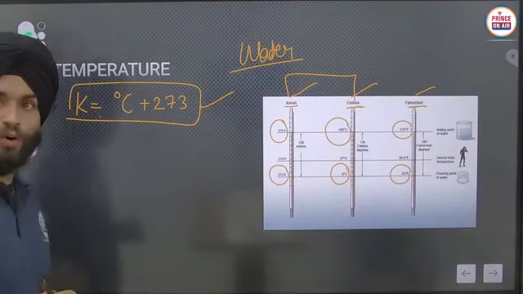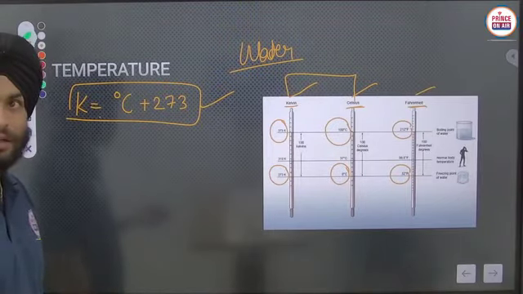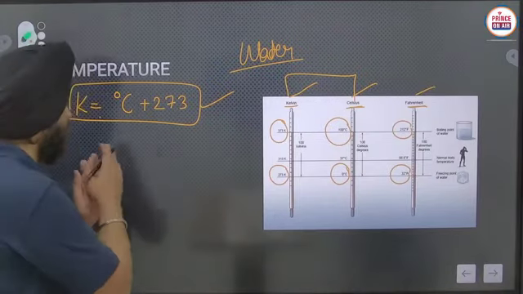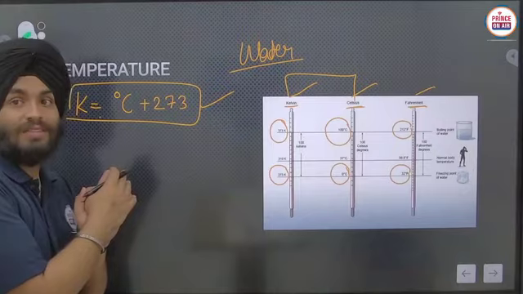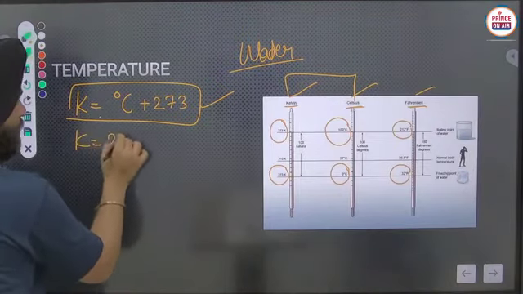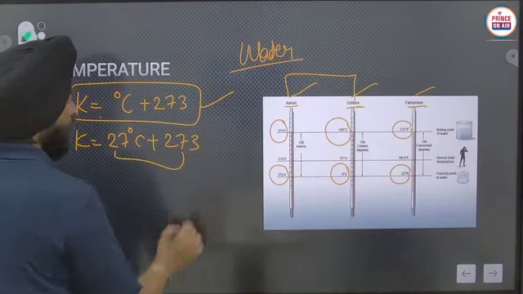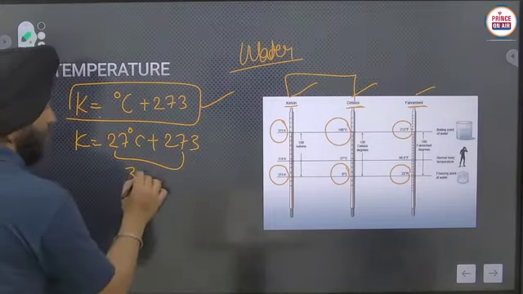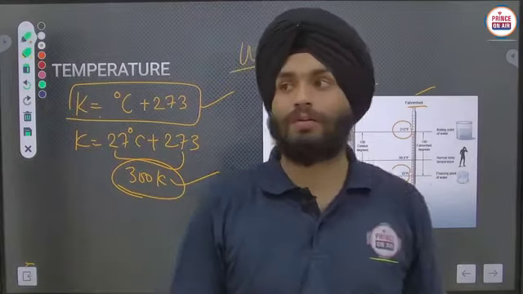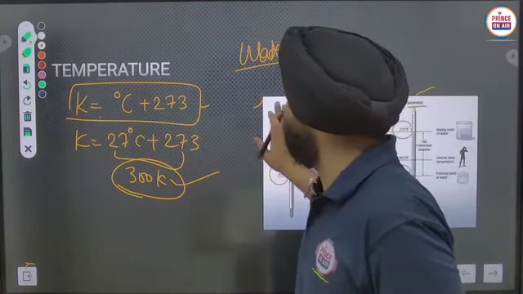For example, if I want to convert 27 degrees Celsius into Kelvin, what do I have to do? Kelvin equals 27 degrees Celsius plus 273. So 27 plus 273 becomes 300 Kelvin. So that value is changed into Kelvin. Clear? That is the relationship between them.